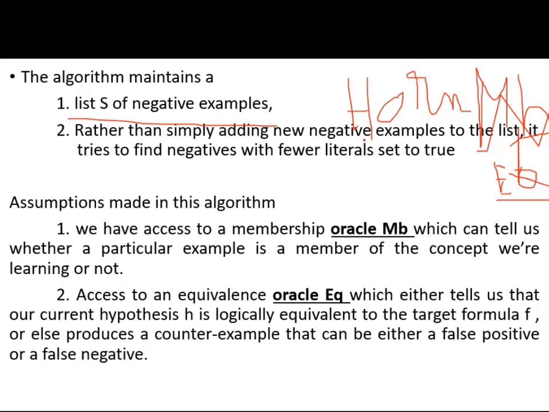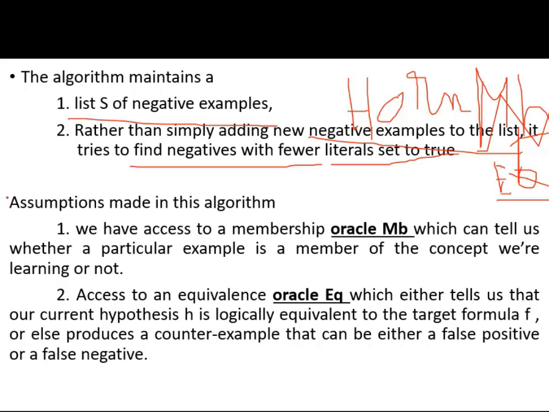Rather than simply adding a new negative example to the list, it tries to find negatives with fewer literals set to true. Among the existing negative examples, we are going to add only those with fewer literals set to true. That is what we are going to do now.